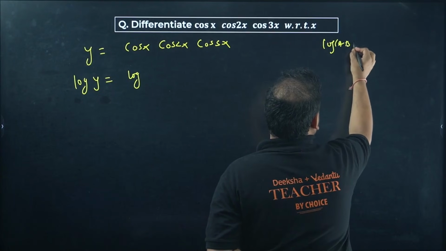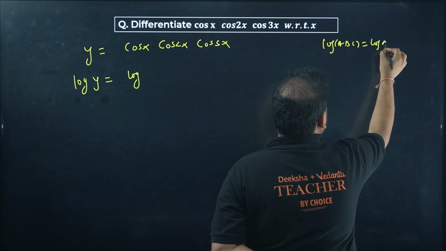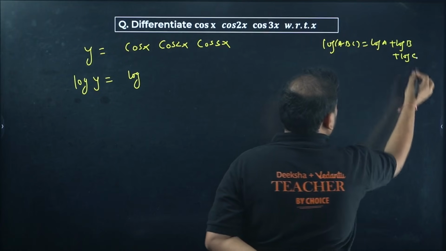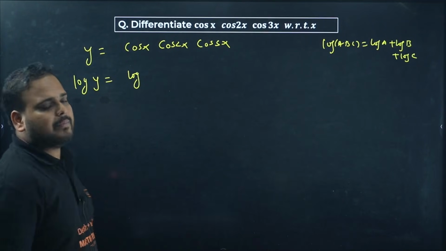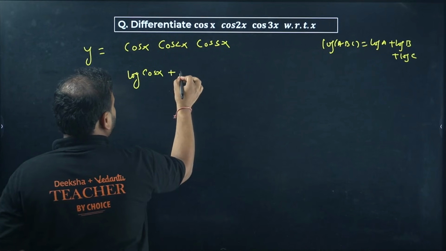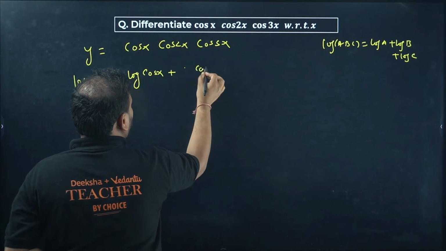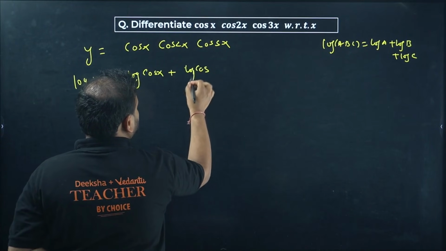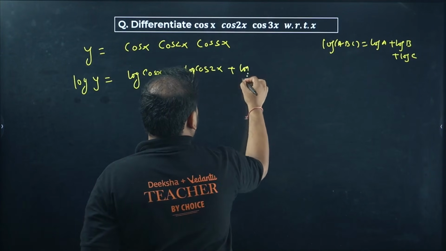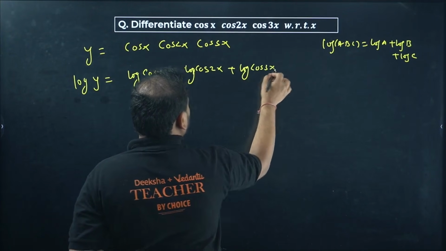Log of ABC formula is log A plus log B plus log C. So log of cos x plus log of cos 2x plus log of cos 3x.